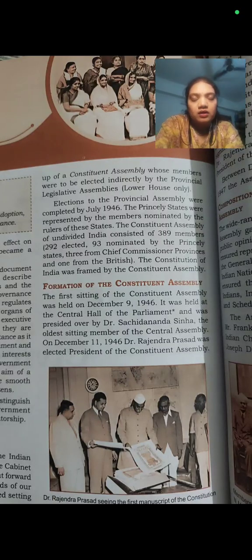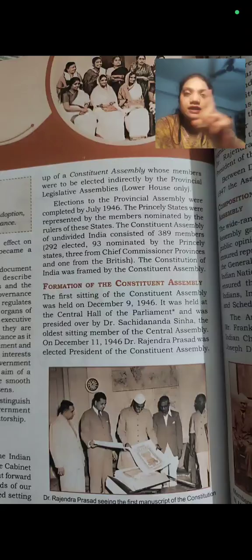Okay, now the difficult part begins. Now we have a Constituent Assembly, and some more information is given in your book. We have to study that also. We'll study about the formation of the Constituent Assembly. When the Constituent Assembly was created, we had the first meeting. The first meeting was held on 9th December 1946.